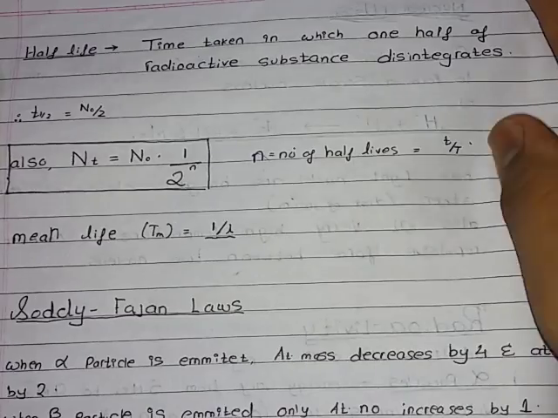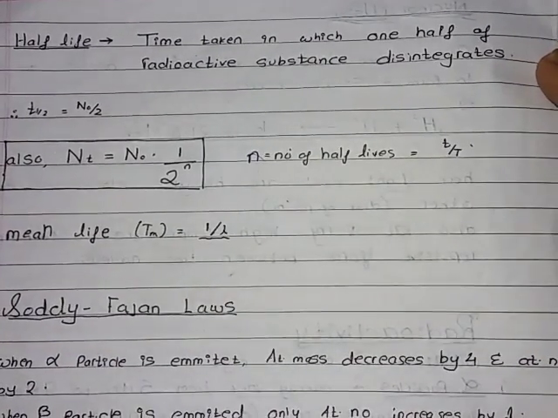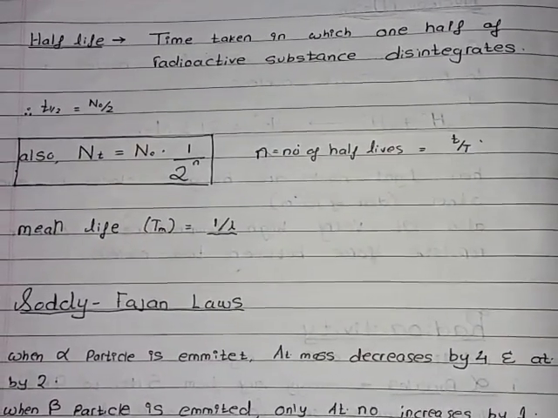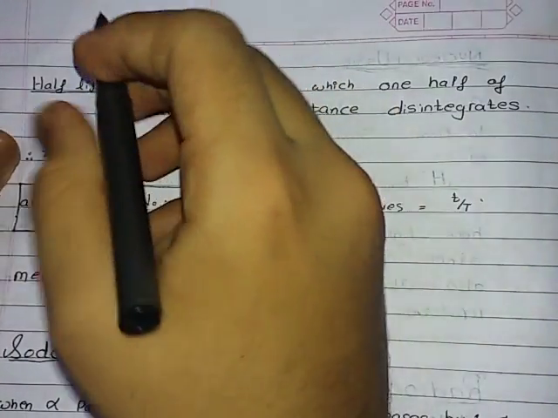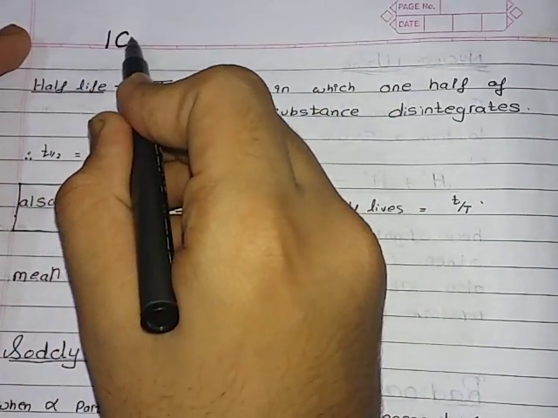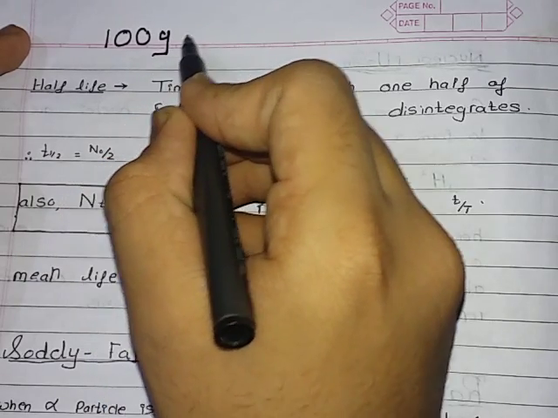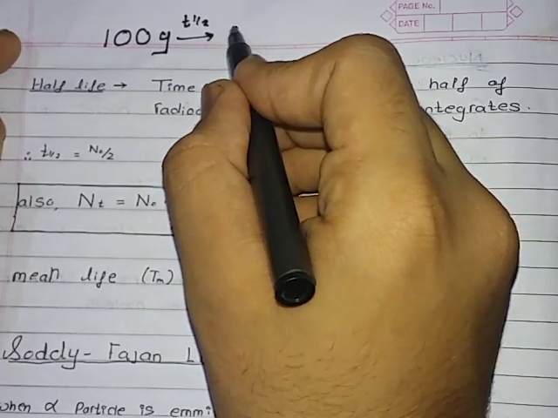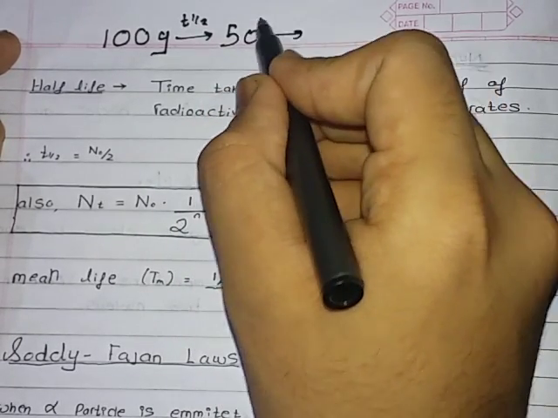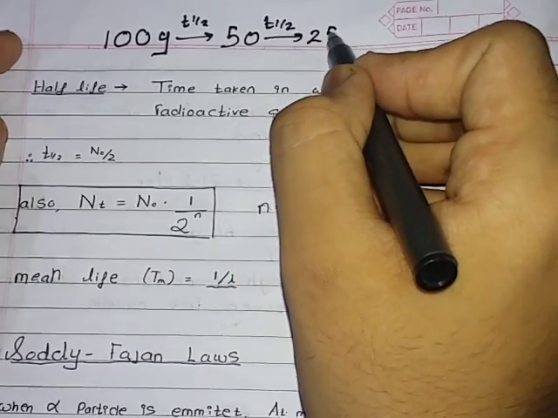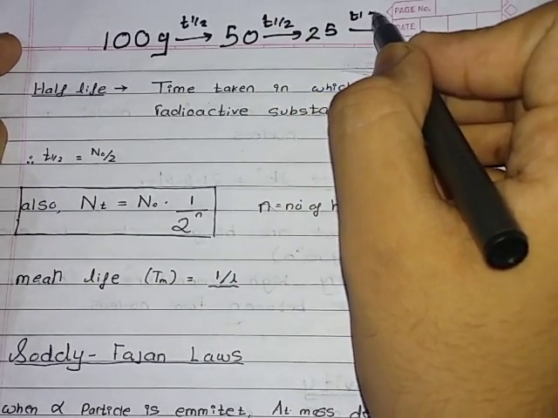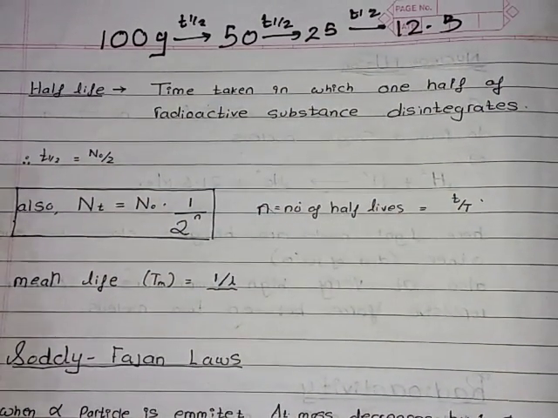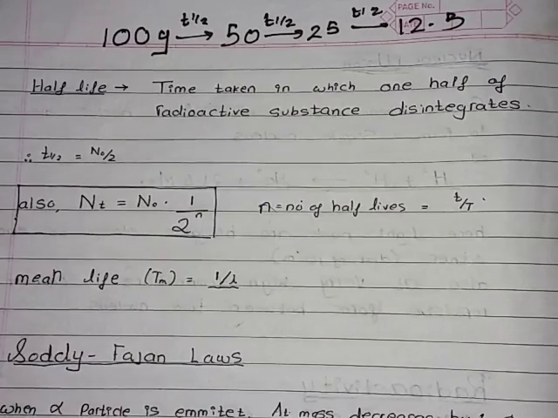That is the half-life. Half-life is the time taken in which one half of a radioactive substance disintegrates. Now, how does this process of half-life go? See here. There is one element having 100% of it. Let this be an element of 100 grams. After one half-life, it gets to 50. Another half-life, it gets to 25. Another half-life, it gets to 12.5, 6.25, 3.125, 1.5625, and so on.